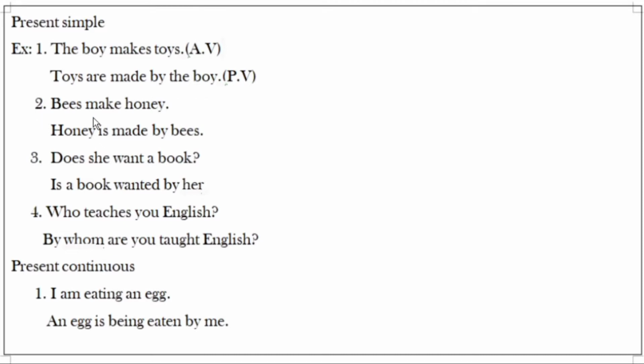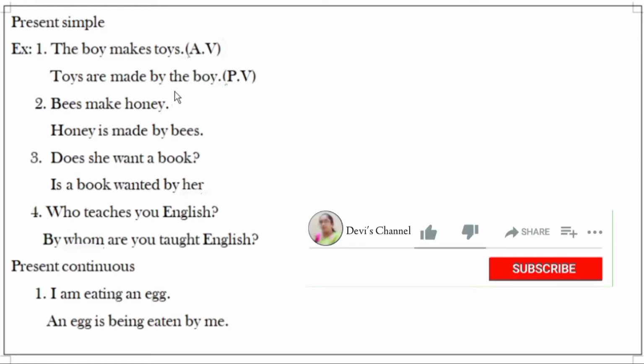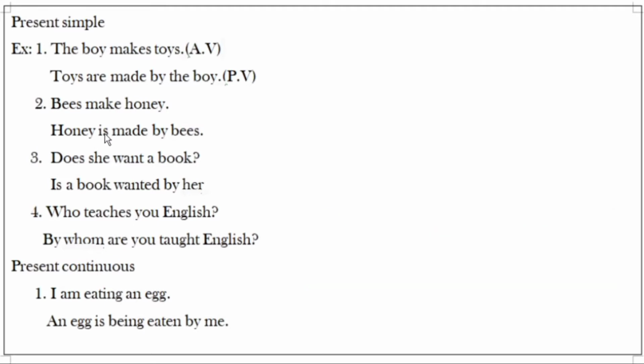Same way, one more example. Bees make honey. In this sentence also, bees is the subject, make is the verb, honey is the object. So, this object honey we are using as the subject in passive voice. According to this subject, we use the singular verb is. Honey is made by bees. So, next one, third one.